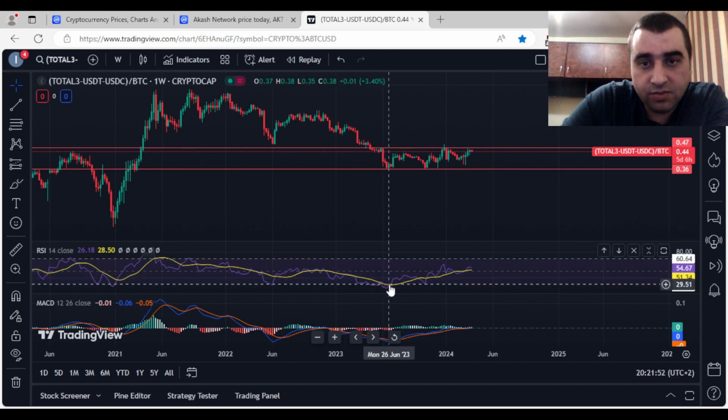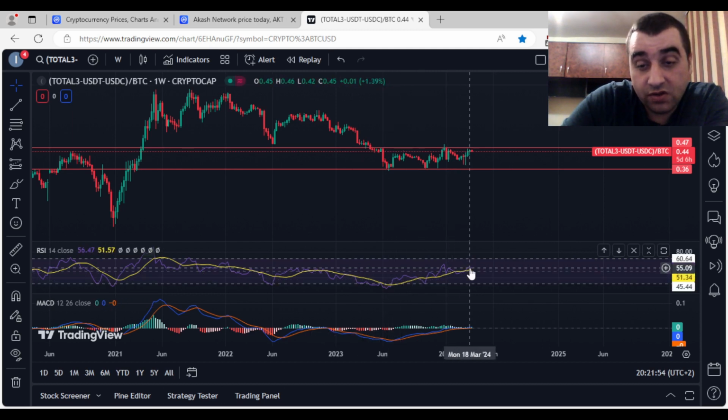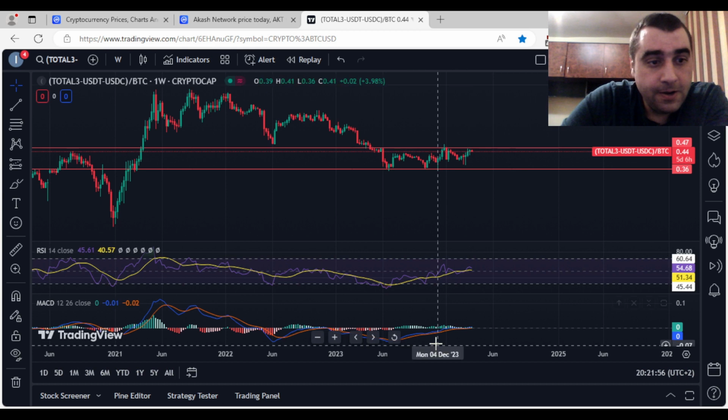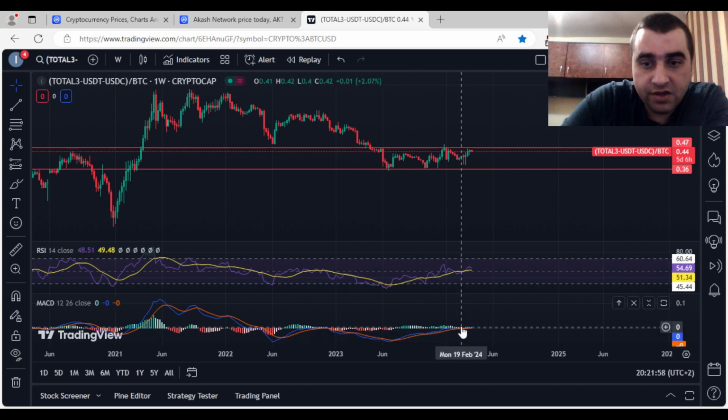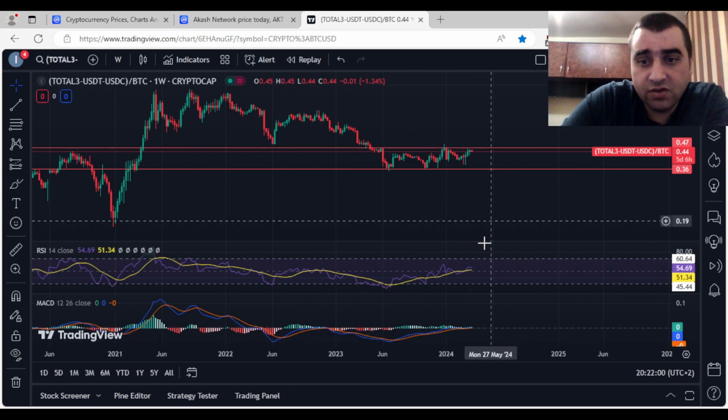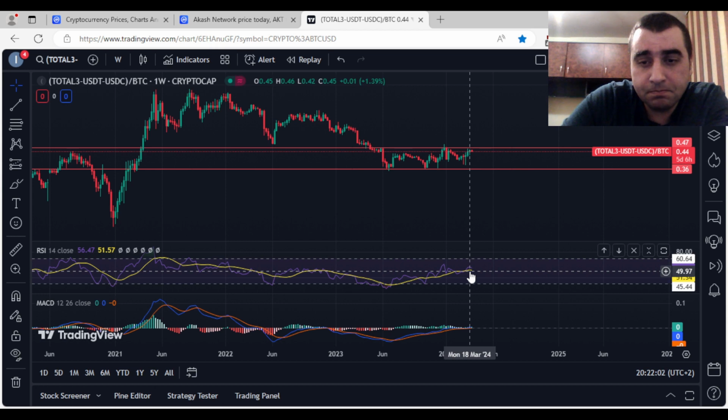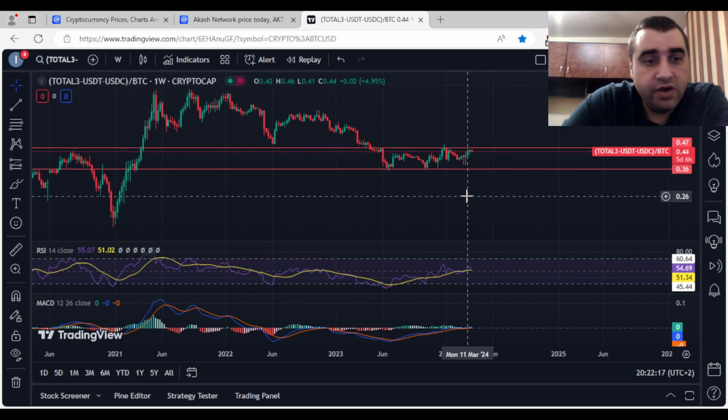RSI, it is in uptrend since June 2023, that it is a good sign. MACD moving averages are in some sort of an uptrend, but we don't have important price movement upwards or downwards to try to predict what could happen in the near future. But we will wait and see what will happen.